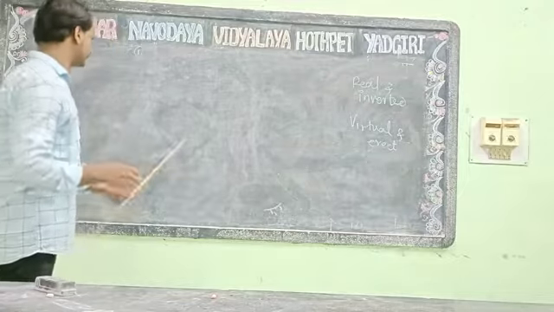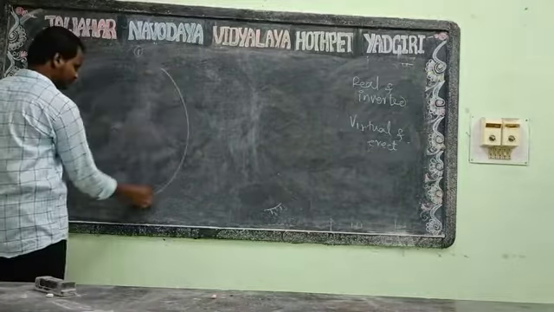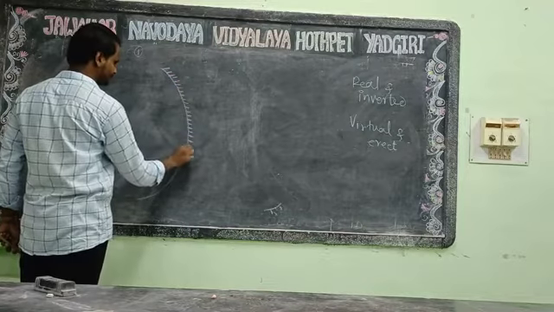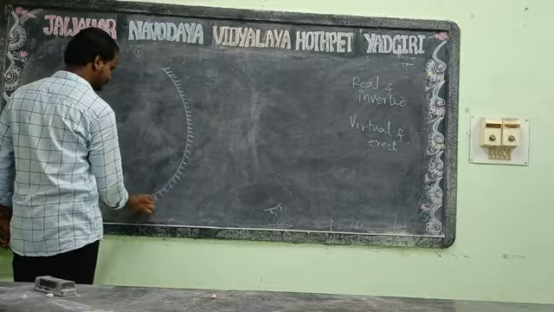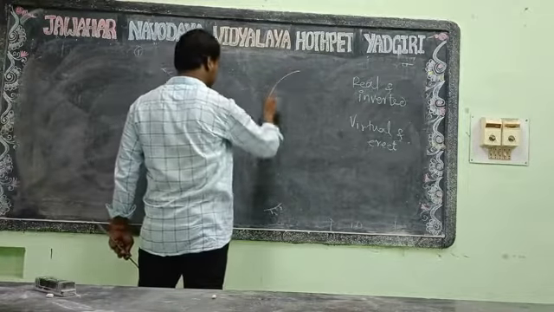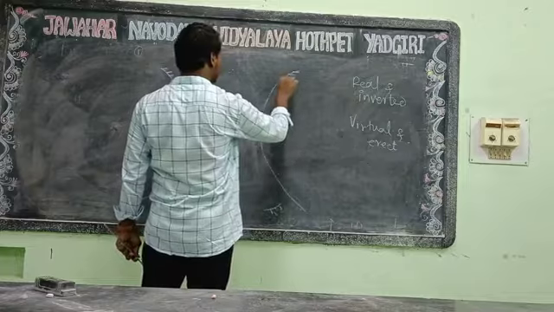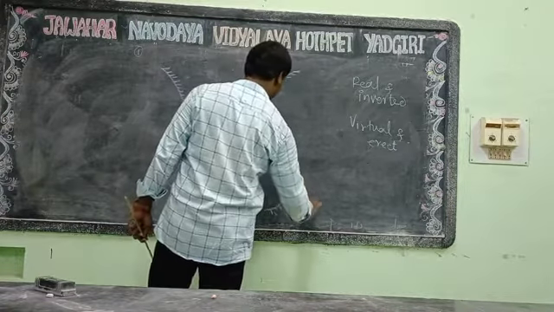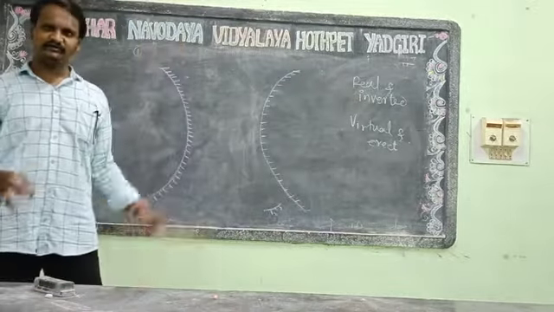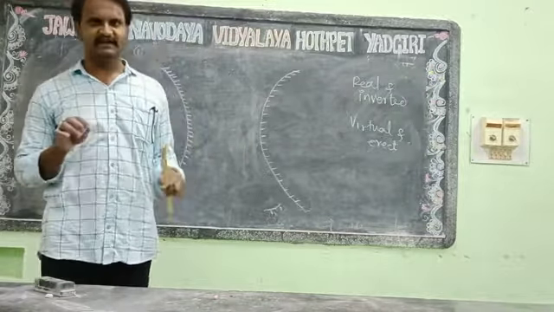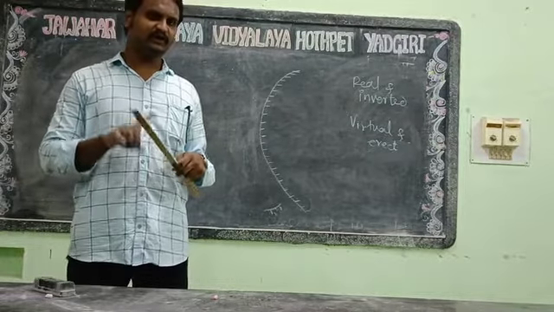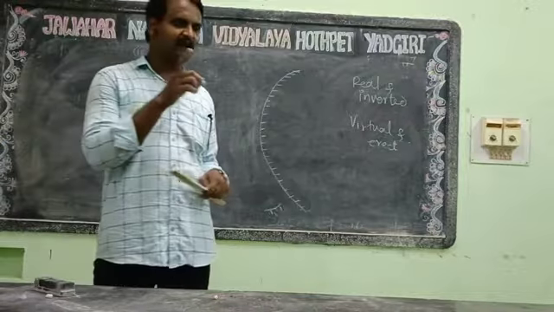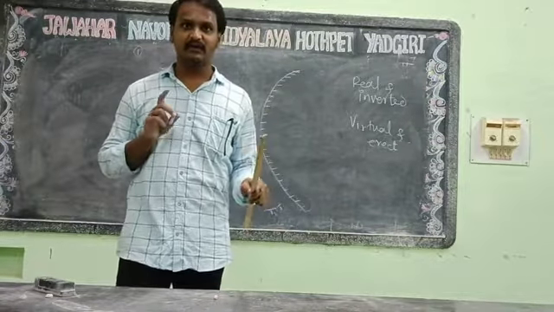We have to draw the convex mirror and the concave mirror. Consider the concave mirror, and the polished part. This is our convex mirror. This is our polished part. Now, the second rule is the inverse of the first. It states that the incident ray which is passing through the focus, after reflection, will be parallel to the principal axis.